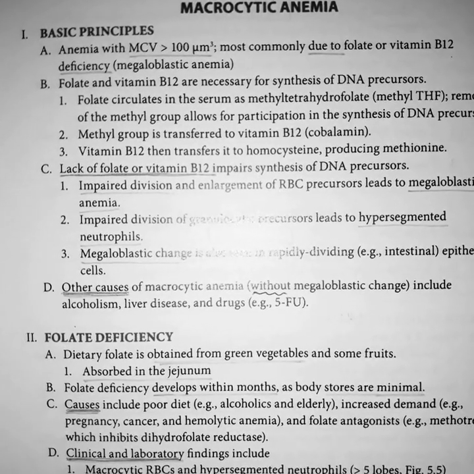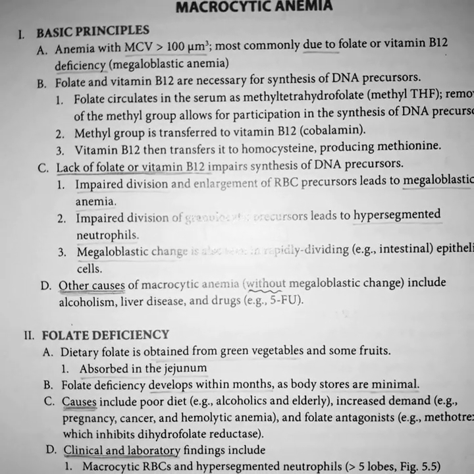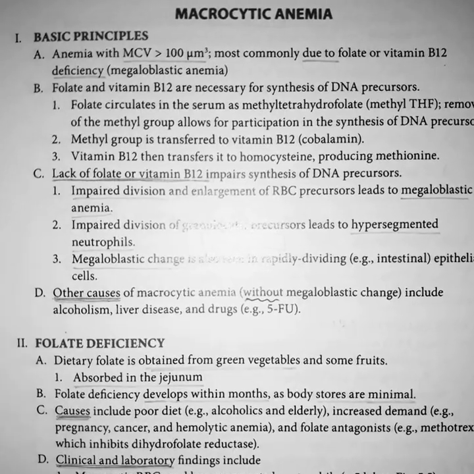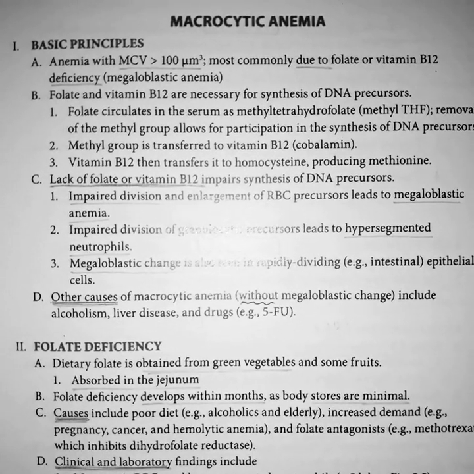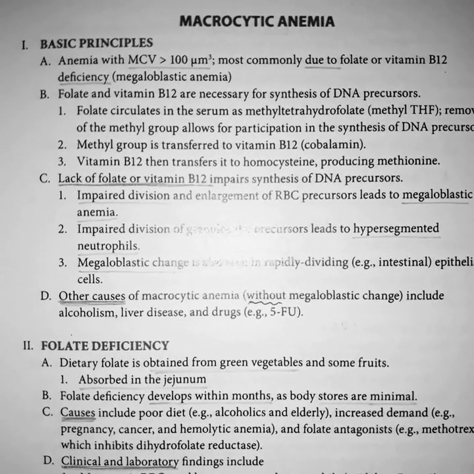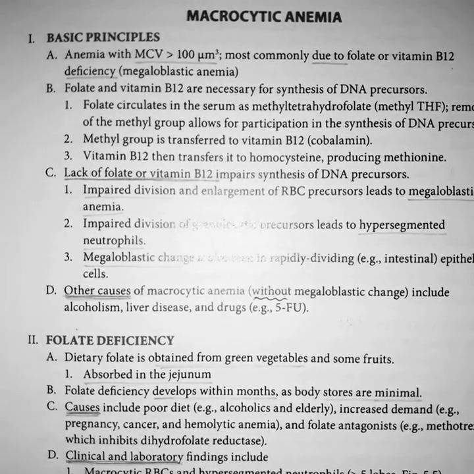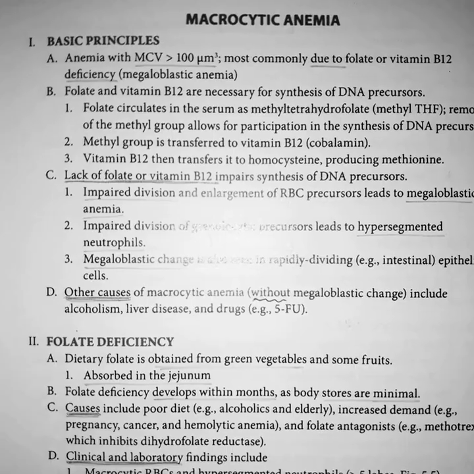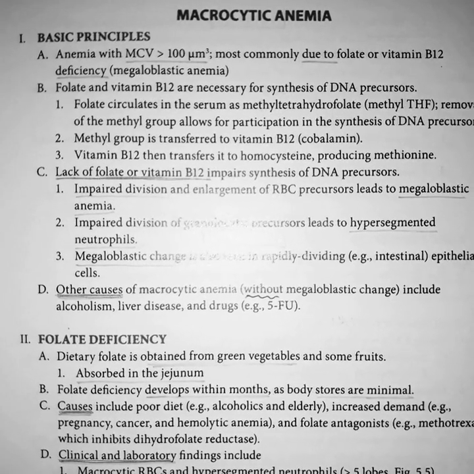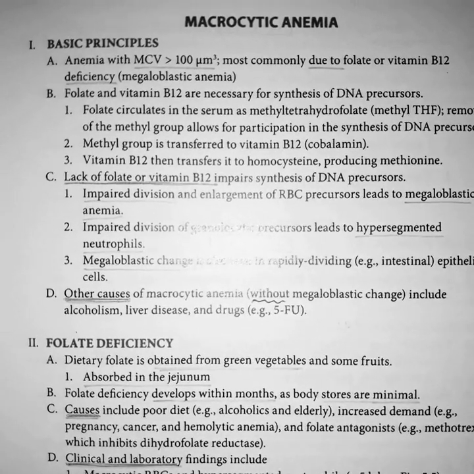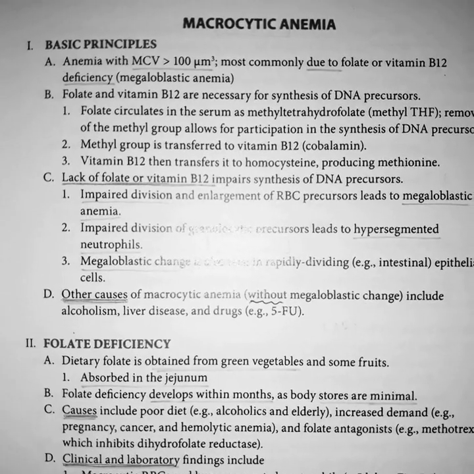Chapter 5 RBC Disorders. Macrocytic anemia. Macrocytic anemia is also called megaloblastic anemia. It is anemia with MCV more than 100 cubic micrometer. Causes include folate or vitamin B12 deficiency. Folate and vitamin B12 are necessary for synthesis of DNA precursors.